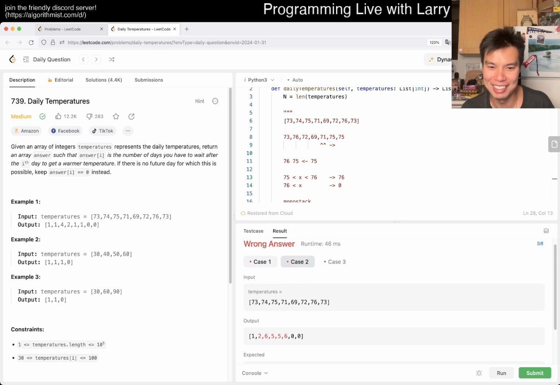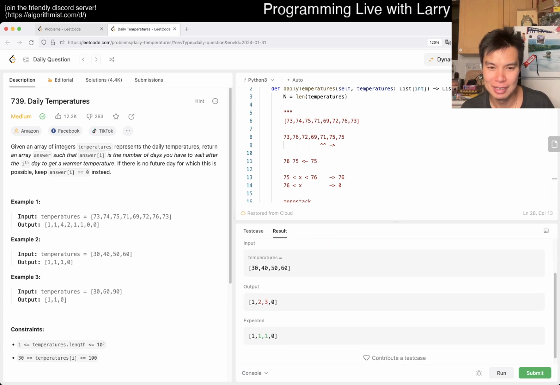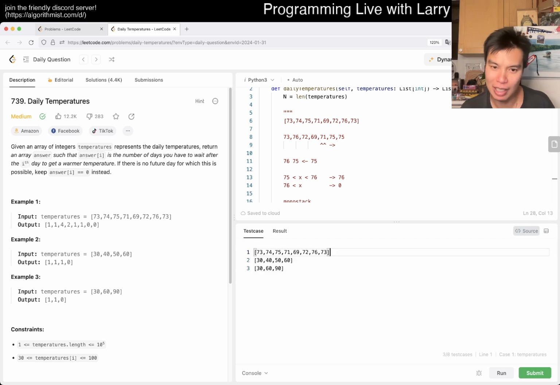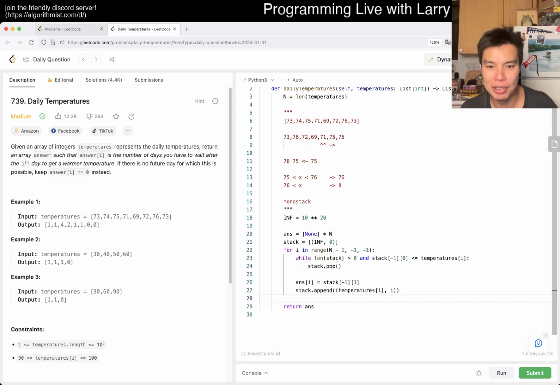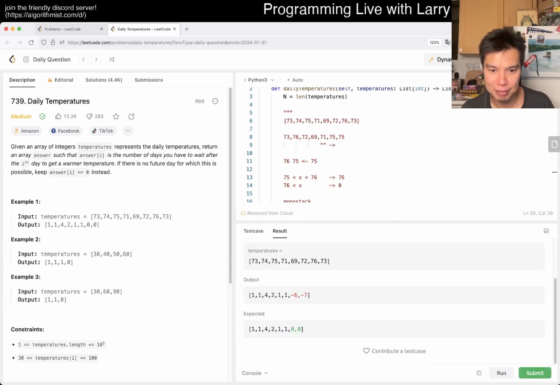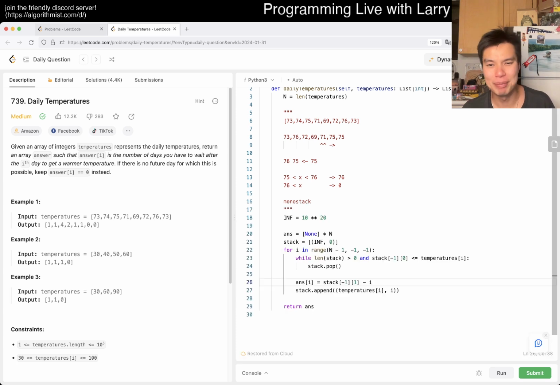This is embarrassing after I did the whole spiel. Did I misunderstand this? Oh, it's the number of days waiting. Okay, sorry. I mean, that's fine. I just kind of misread the problem. This is actually pretty straightforward to fix, because now the answer is not the index, the number of days is just the current index minus I, and that's it, right? Oh, except for 0. Because I had the sentinel, I just thought it was the index, and I thought you're supposed to return 0, so that's why.